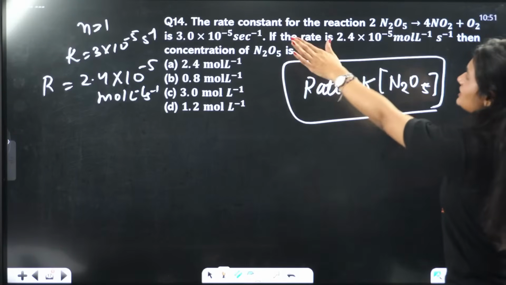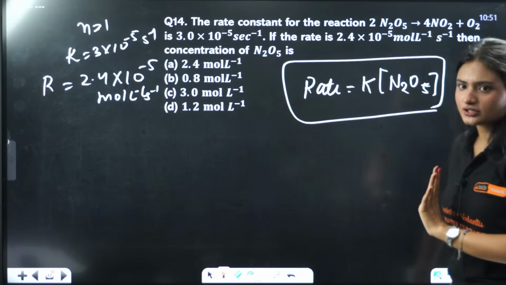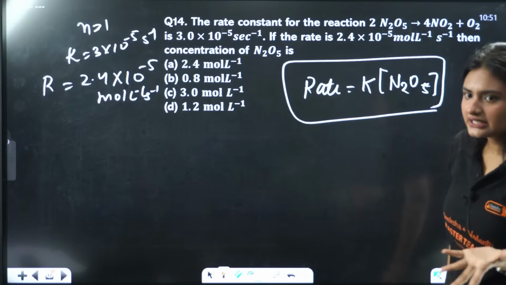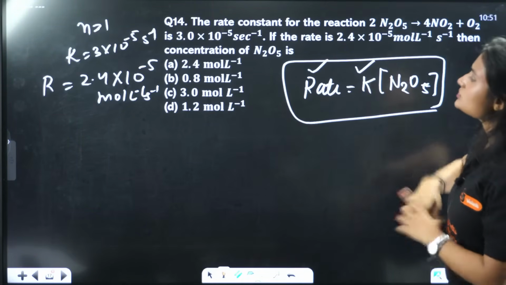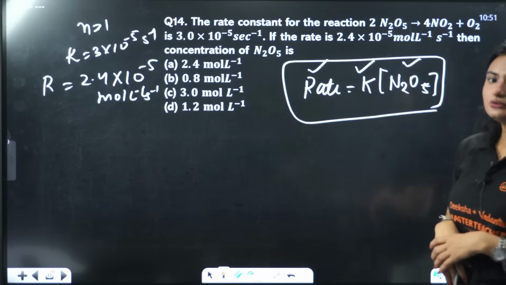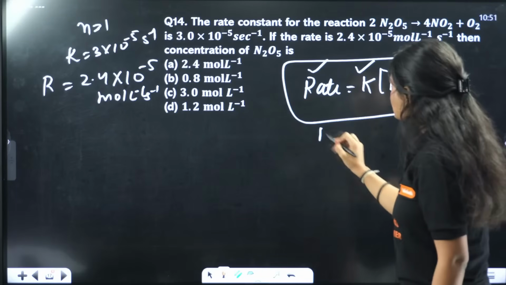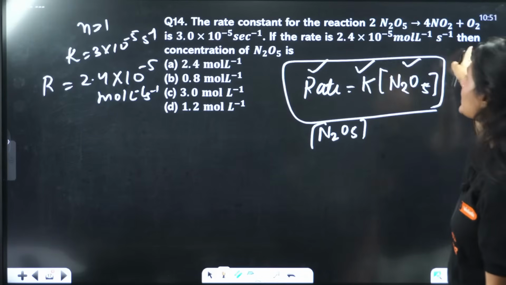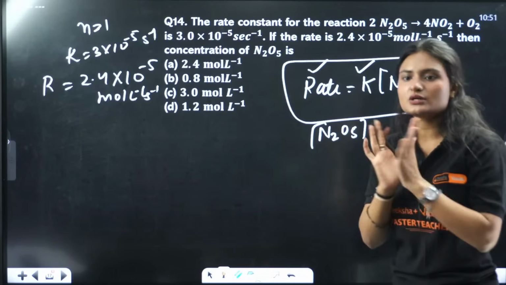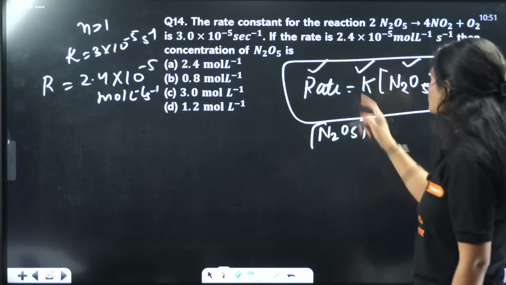So, we know that from the rate constant, the reaction is a first order reaction, right? Now, for a first order reaction, the rate law is written like this. Rate is given, K is also given, N2O5 you need to calculate. So that means the concentration of N2O5, this is the question. That is equal to rate by K.